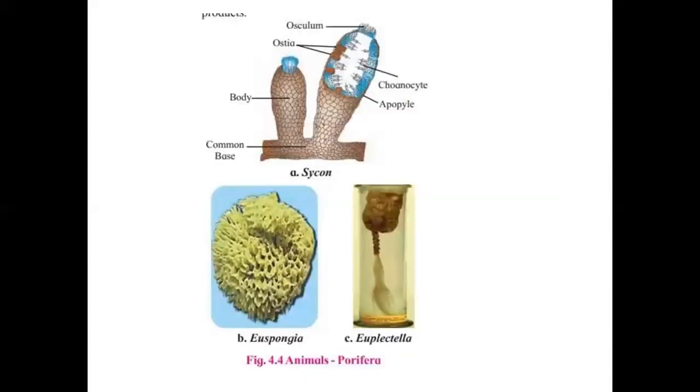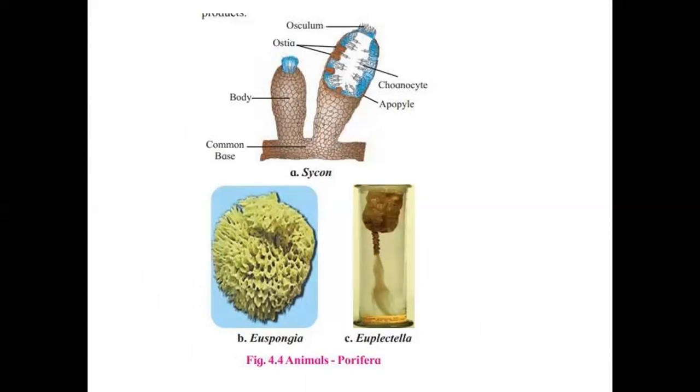Here you can see a diagrammatic view of Scypha, one of the poriferan animals, which has ostia, and choanocytes, which are the internal cells helpful for digestion, and then reproduction, and the outer osculum region.